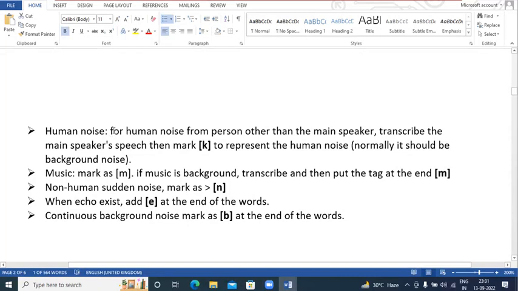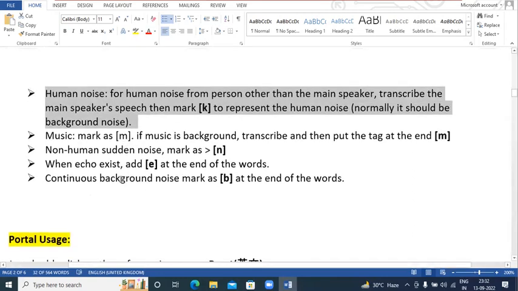Next, if there is any human noise, meaning noise from a person other than the main speaker, so if you are getting any other speaker's voice, in that case just transcribe the main speaker's speech and then put the K tag at the end. Please remember these things. This is the rarest case which you will hear, but still the rules are there, so we must be aware of the rules.